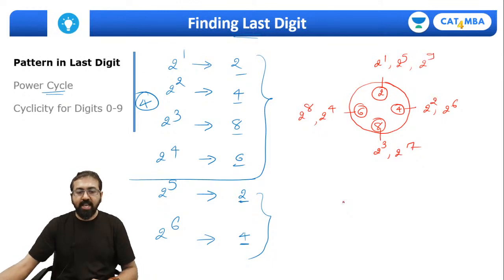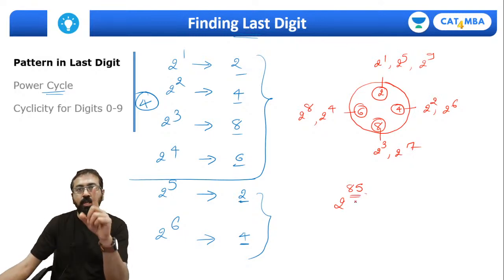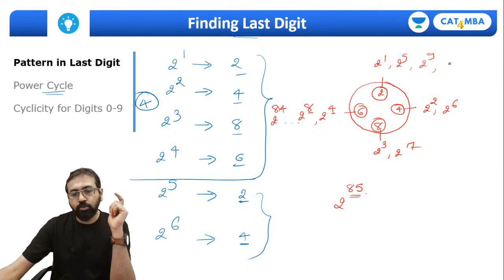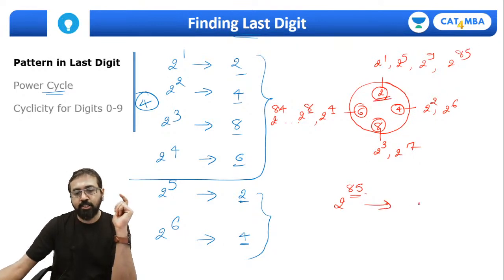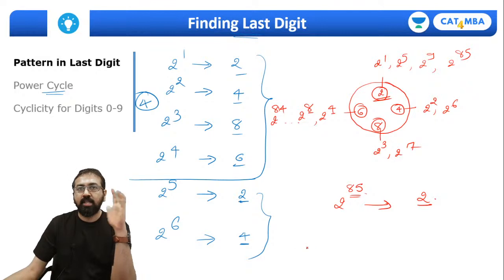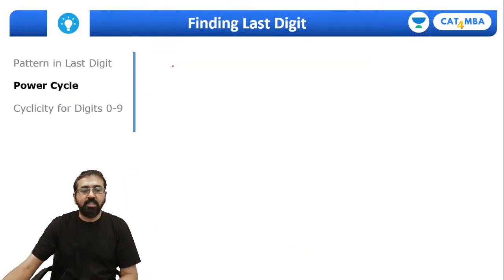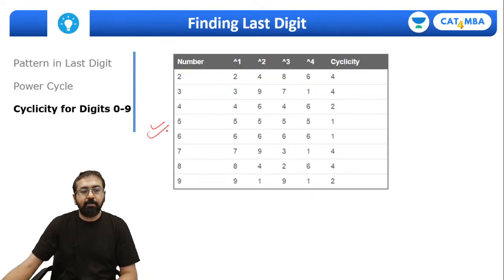So now if I ask you what is the last digit of 2 raised to 85, so just check this power. Can I say it's one more than a multiple of 4? So all the powers which are multiples of 4 will end over here. So can I say 2 raised to 84 will come over here? So 2 raised to 85 should be over here. So what will be the last digit? It's 2. So the last digit of this number is 2. Correct? Same way, you can observe the pattern for all other digits, that is 3, 4, 5, 6, 7 and all. So this is what I have prepared over here.